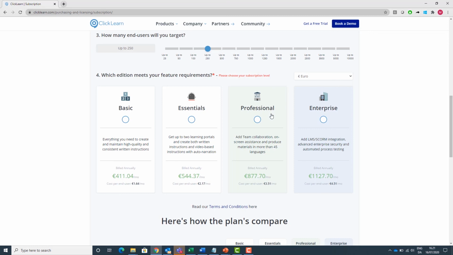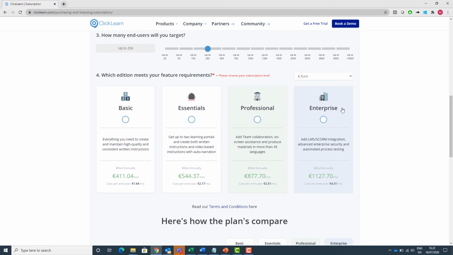Professional is when we touch base on the languages. So if you need to have your learning materials translated into 45 different languages and you want a live embedded avatar, then you will need your Professional edition. Enterprise is when we need to be SCORM compliant, having integrations into LMS systems, and delivering automated process testing.